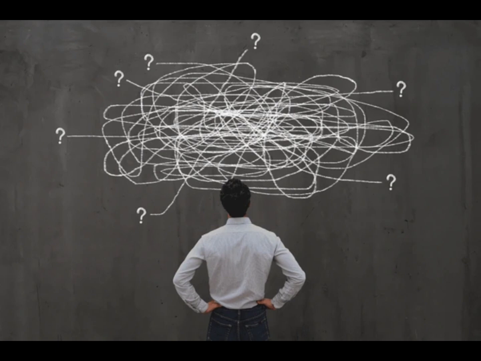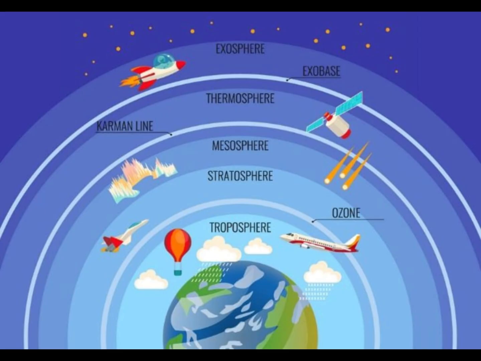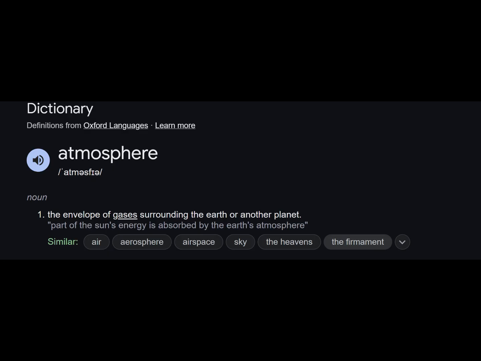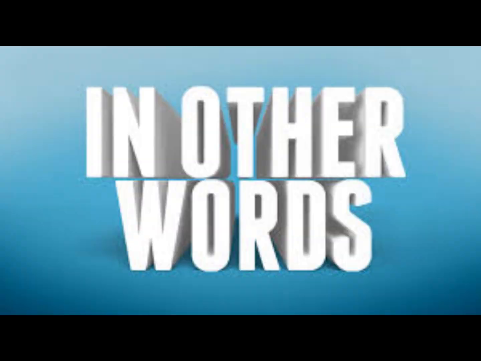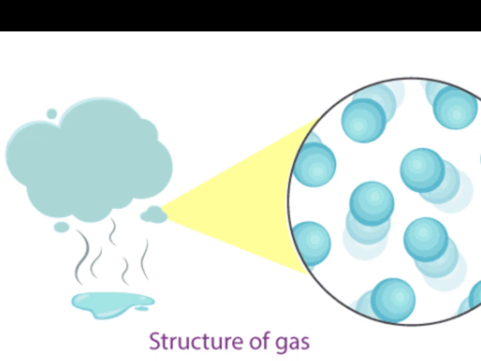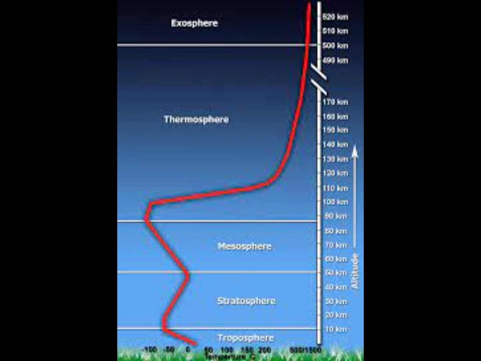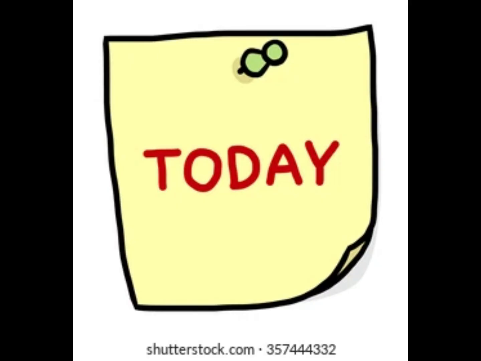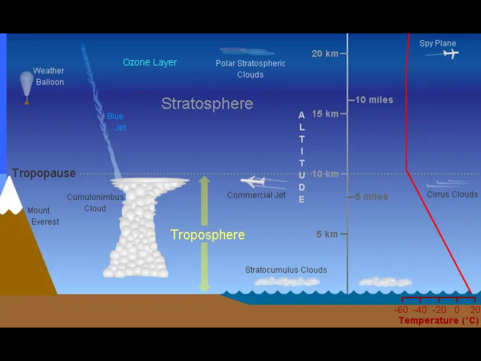To understand it, we must understand what the atmosphere is. What is the atmosphere? The atmosphere is the envelope of gases surrounding the Earth or another planet. Or in other words, a bunch of elements in the form of gas floating 3,500 kilometers above us. There are many layers to the atmosphere. Today, we will be looking at the troposphere and the stratosphere.